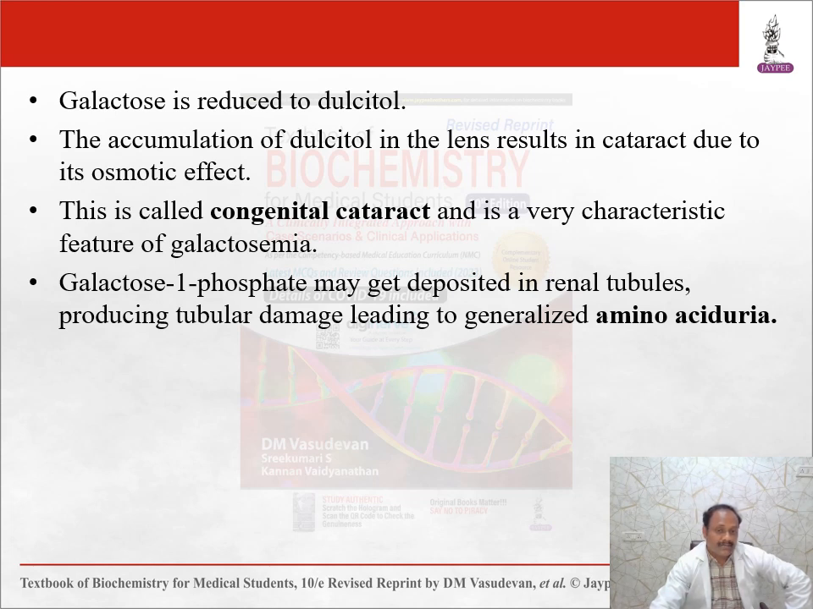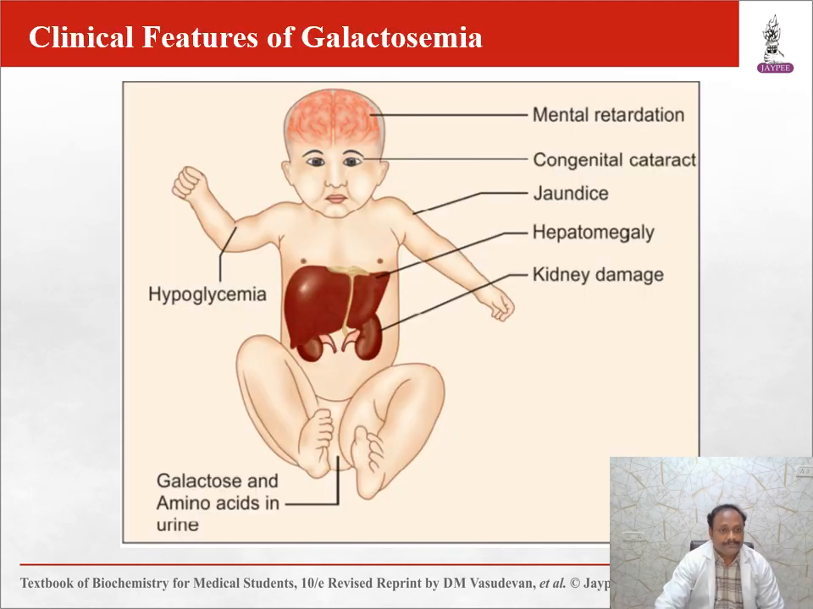Galactose 1-phosphate may get deposited in renal tubules, producing renal damage leading to generalized aminoaciduria. What are the clinical features? Here, from top to down: mental retardation, congenital cataract, jaundice, hepatomegaly, kidney damage, galactose and amino acids in urine,